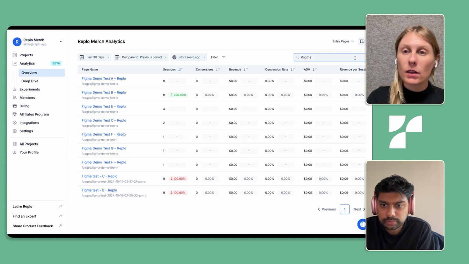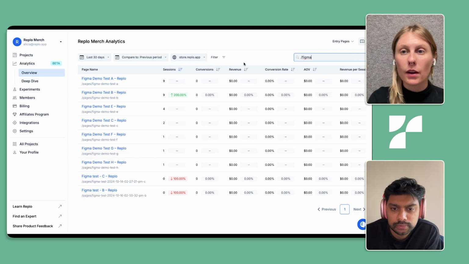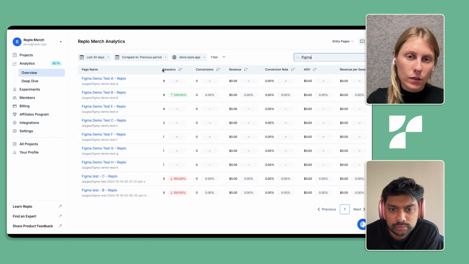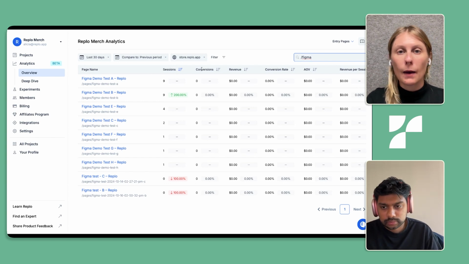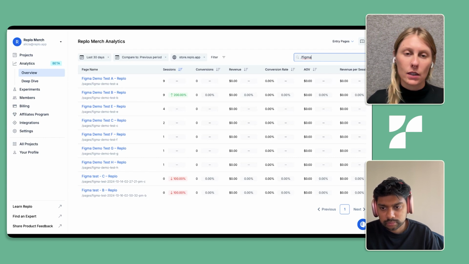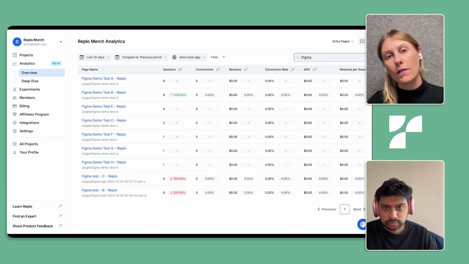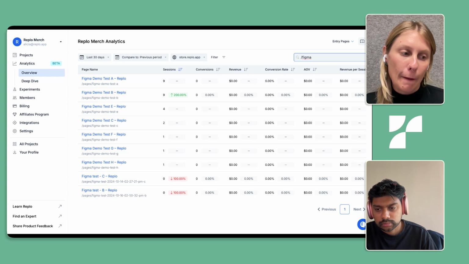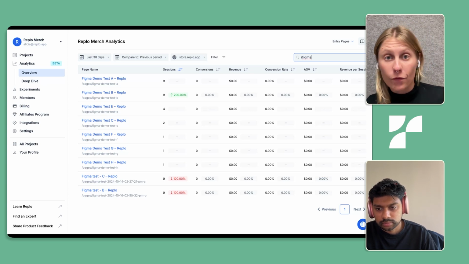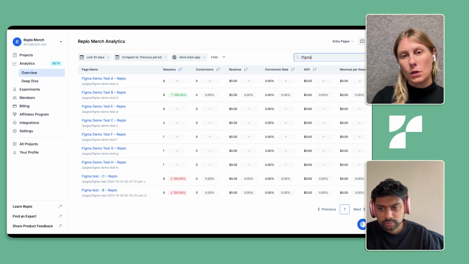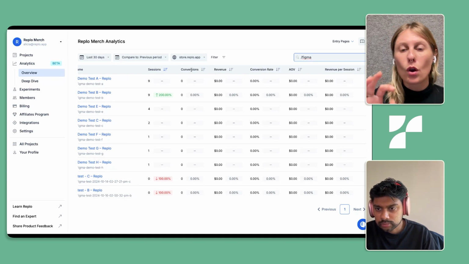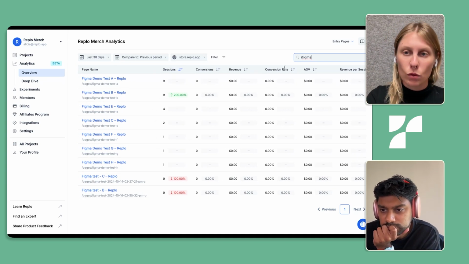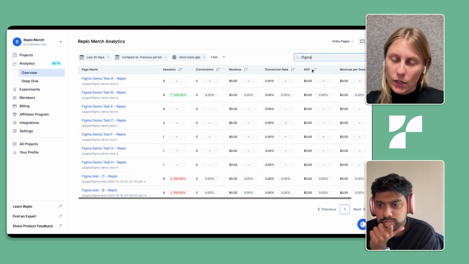So let's drill down and take a look at some of the key metrics that we are reporting on. Of course, at a base in Replo right now, it's all going to be session based. In the future, we'll probably introduce something like visitor as well. We know there's slight differences between these different experiences, and visitors count are valued a little bit more highly from a customer perspective, but we're starting with sessions. And then some other key things are conversions, revenue associated with that page, conversion rate, AOV, and revenue per session.